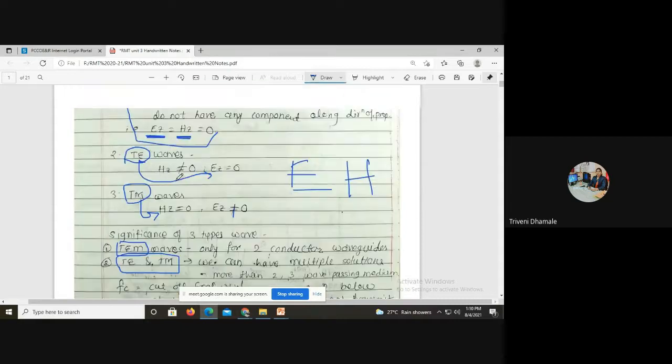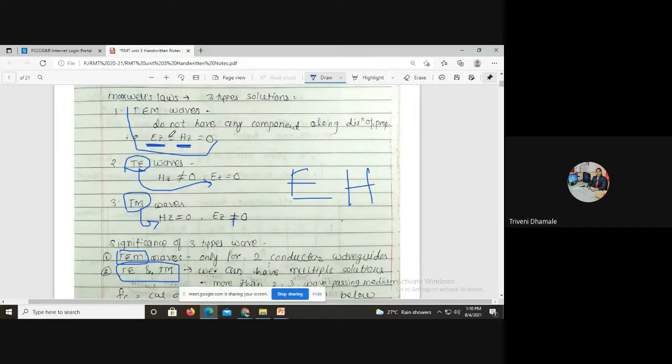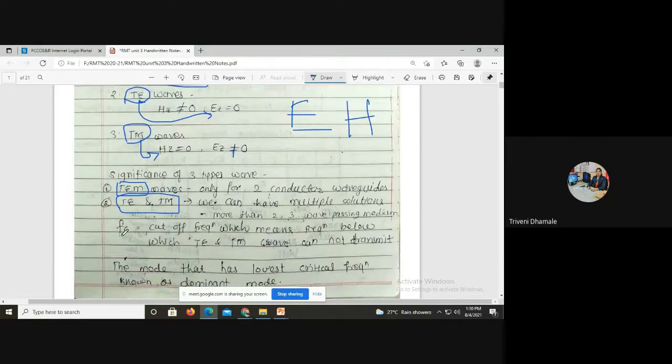So we can relate which modes are present, TE and TM. First, you need to understand what is meant by TEM, what is meant by TE and TM, which component is present and which component is absent. Very important. The cutoff frequency is denoted as fc, the frequency below which TE and TM waves cannot transmit. Below that cutoff, frequencies cannot transmit. Above that cutoff, all frequencies are allowed to transmit.